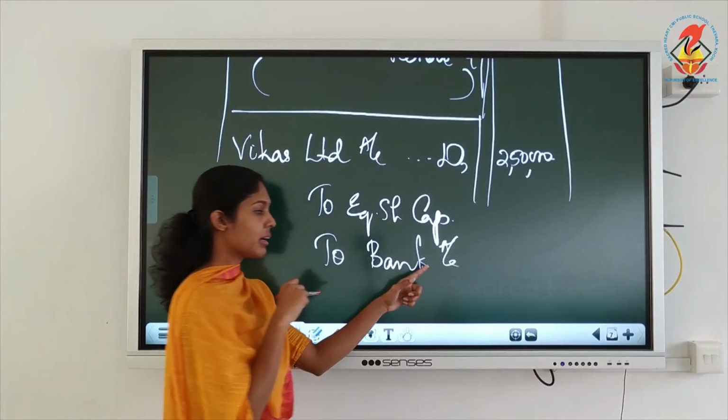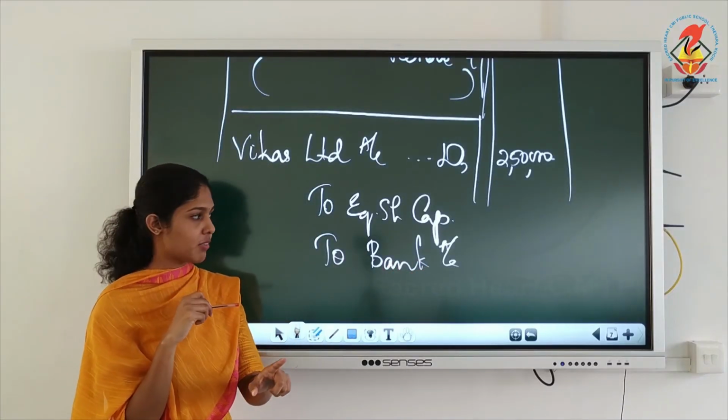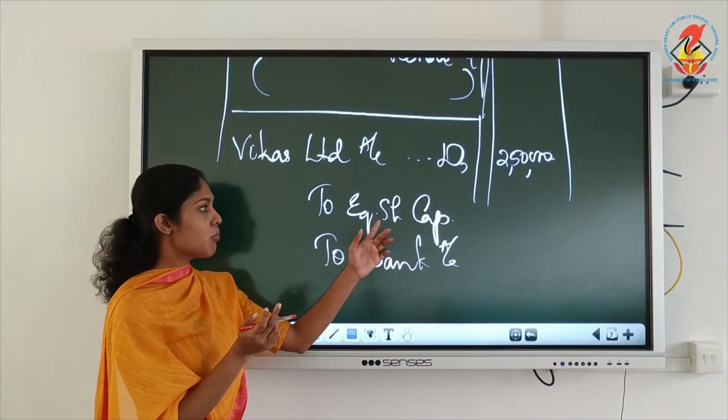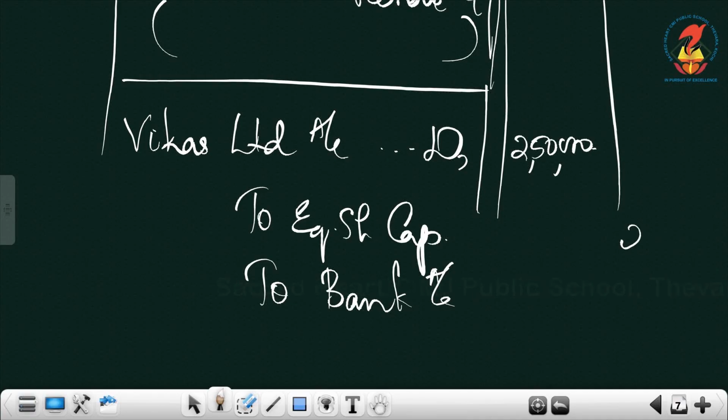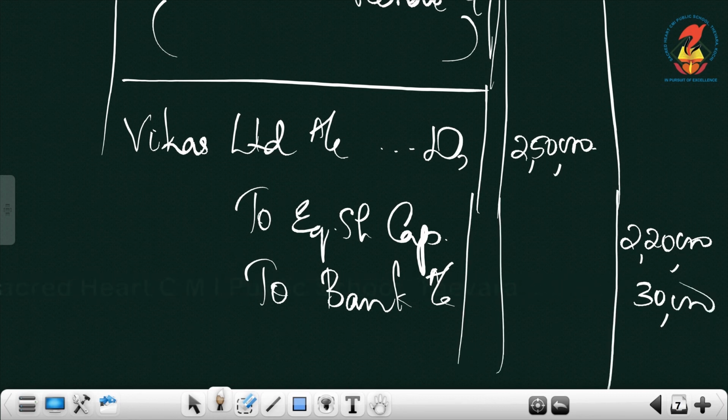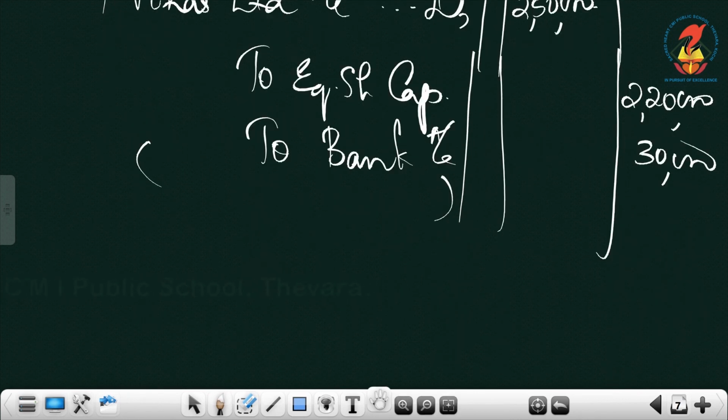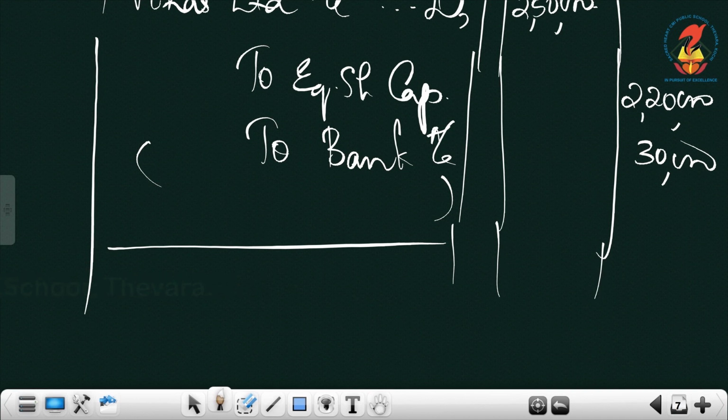Here the bank draft amount is not specifically given, they just mention it as balance. But the share capital figure is given directly in the question, 2,20,000, did you see? So automatically the balance you can write for the bank. This portion is easy, not like the first one. Okay, so the question is over.